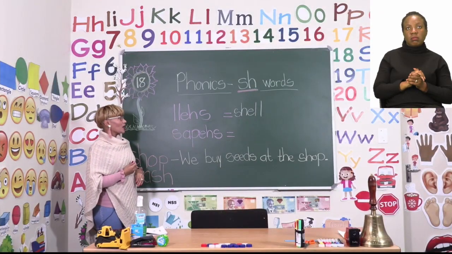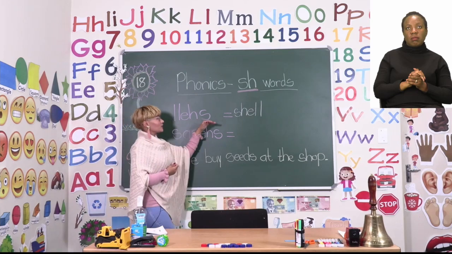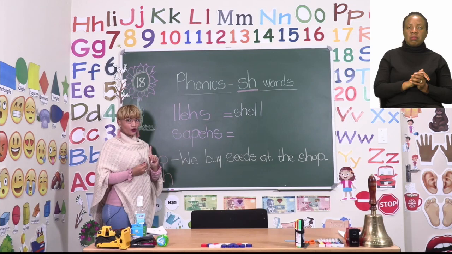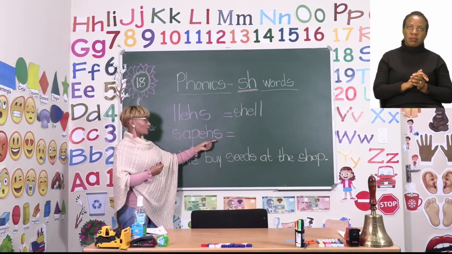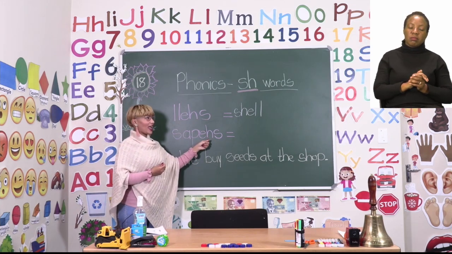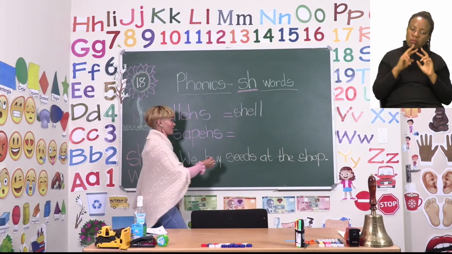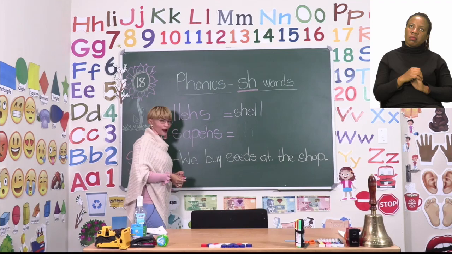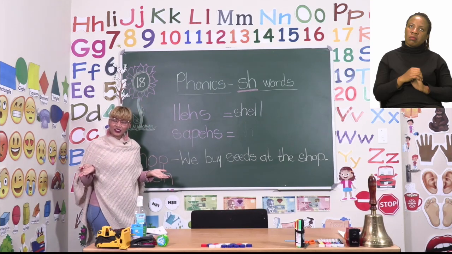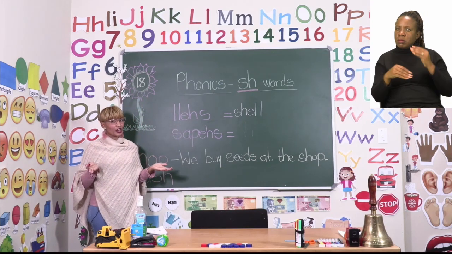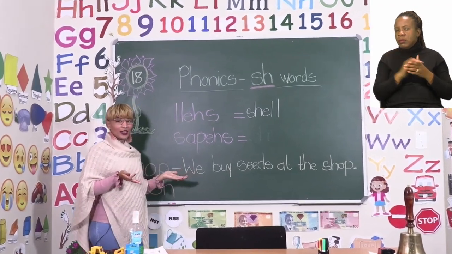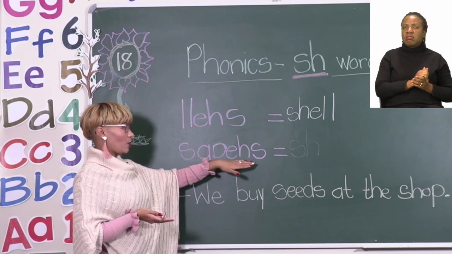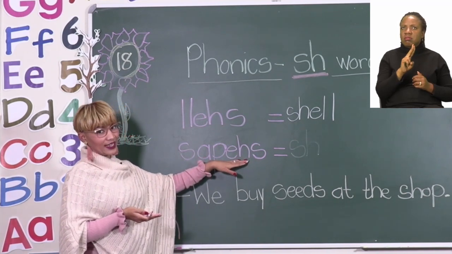Let's see. It starts with the sh sound once again. So when we look for the sh sound, we have to look for an S and an H, which we have right here. So we write that down. What other letters do we need to spell the word shapes? Let's see if we have all the letters in here. So we have an S, we have an H. What other letter do we need?